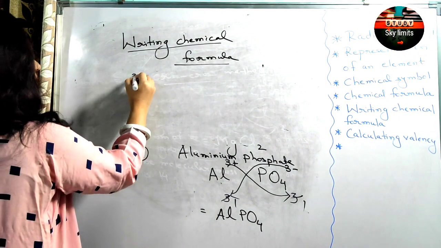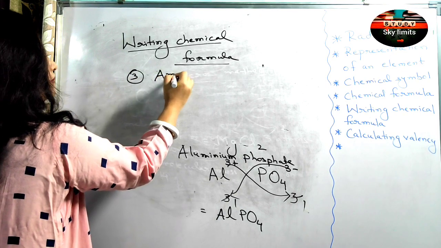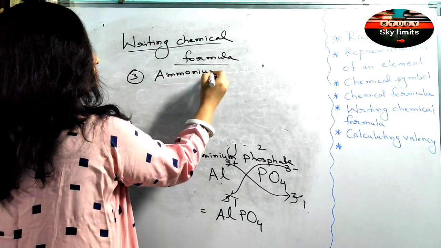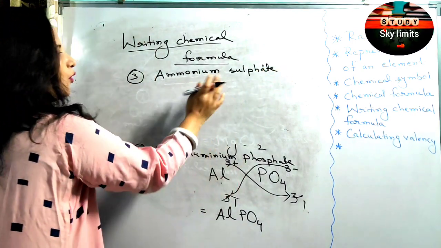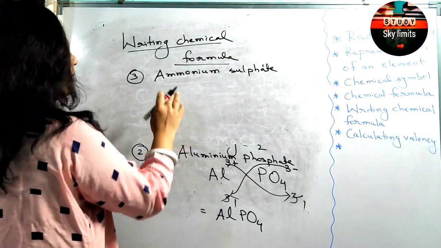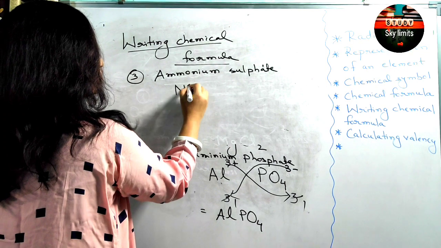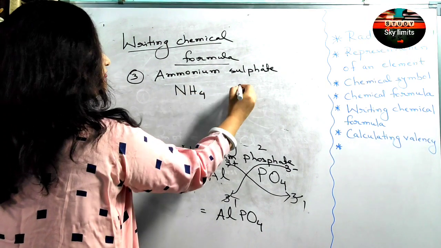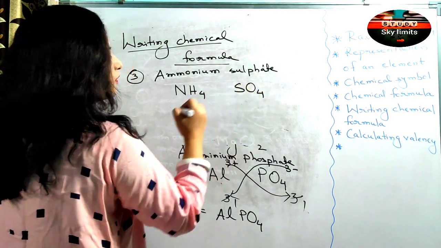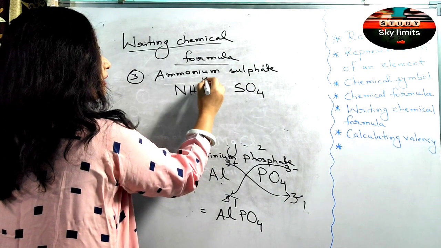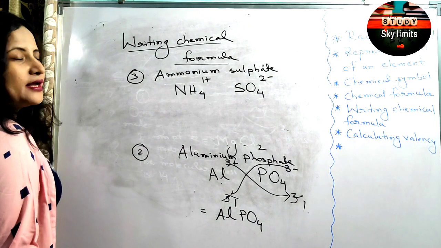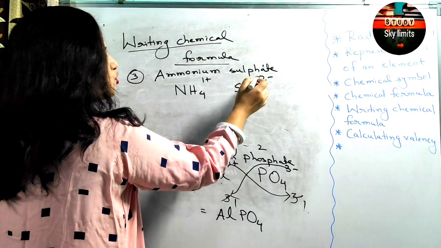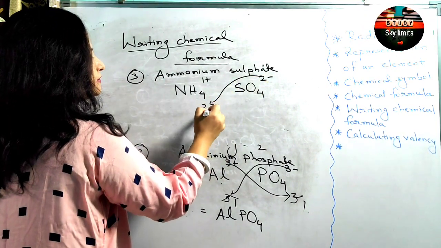Ammonium sulfate. Okay, third one. Both are compound radicals. Ammonium is NH4. Sulfate is SO4. The valency of ammonium is 1 plus. The valency of sulfate is 2 minus. Now what is to be done? 2 will come here, 1 will go here.